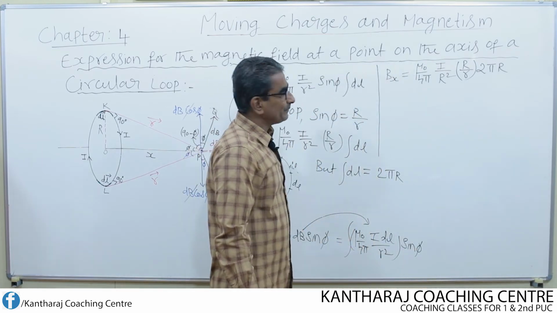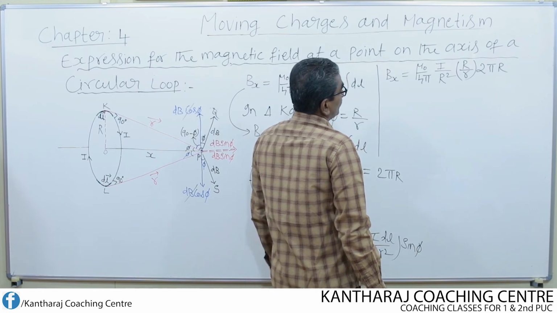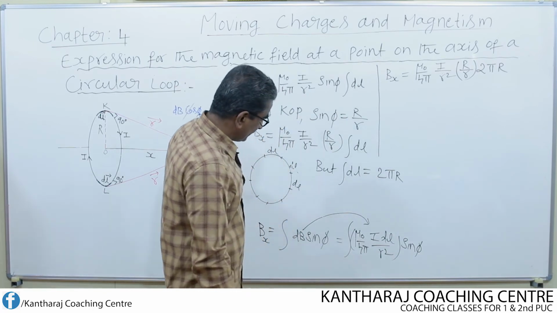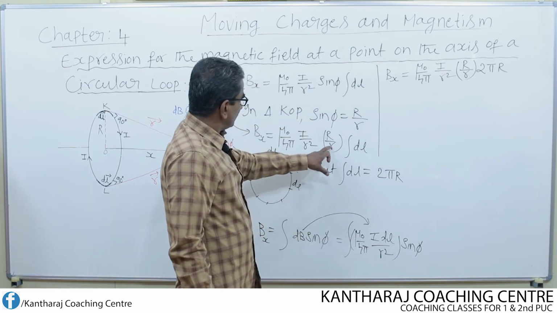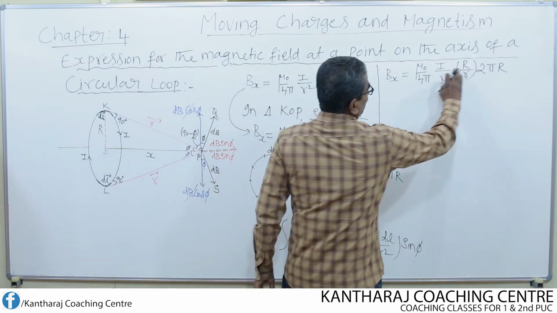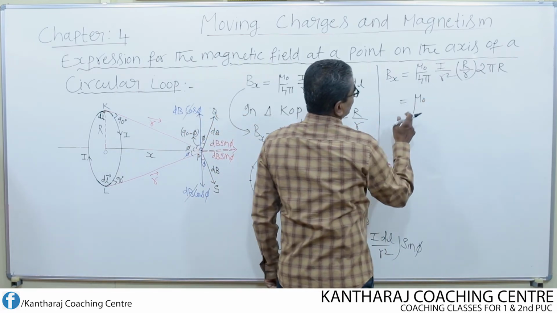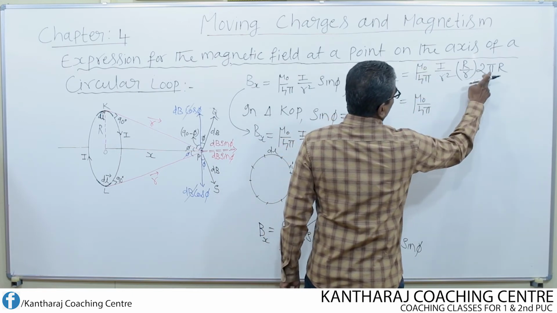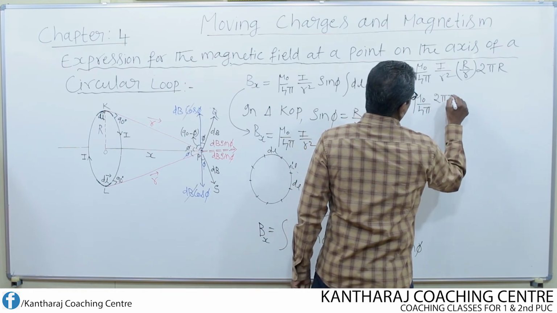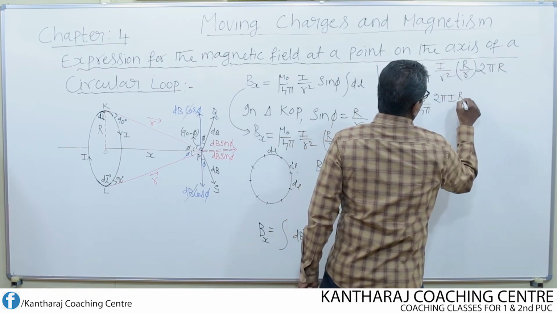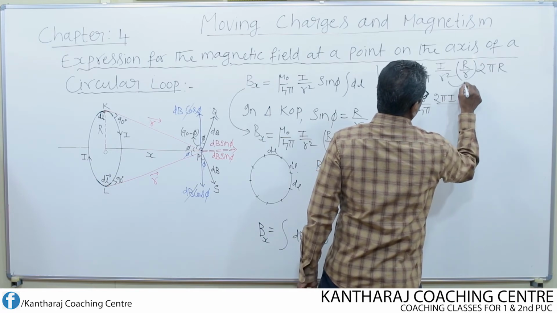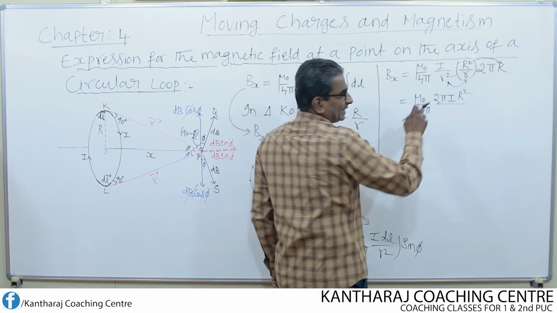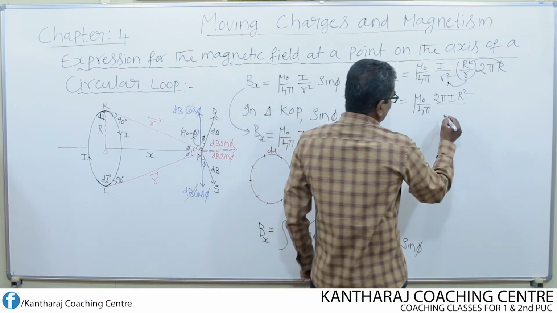So now what do we get? Sorry, we made a mistake. We have to write small r n, so r by r, small r is there. Now you multiply and rearrange the terms. Mu naught over 4 pi, then 2 pi I R square, then r square into r. Multiply these two r's, whereas all other terms are rearranged in a group. This becomes now r cube.